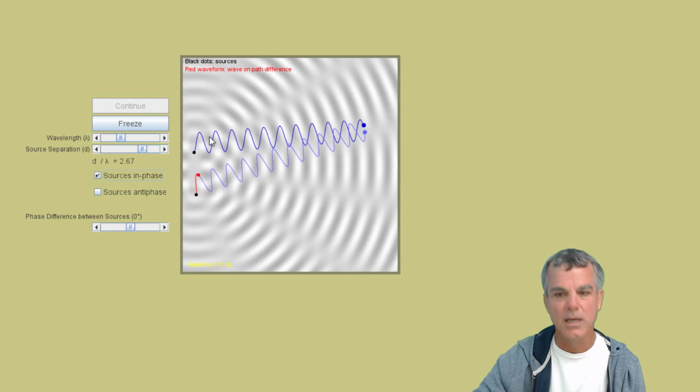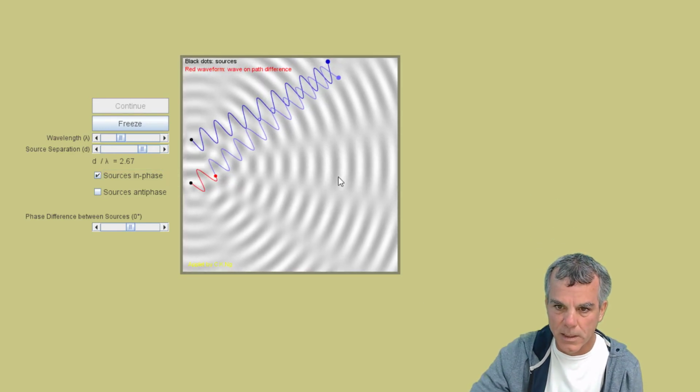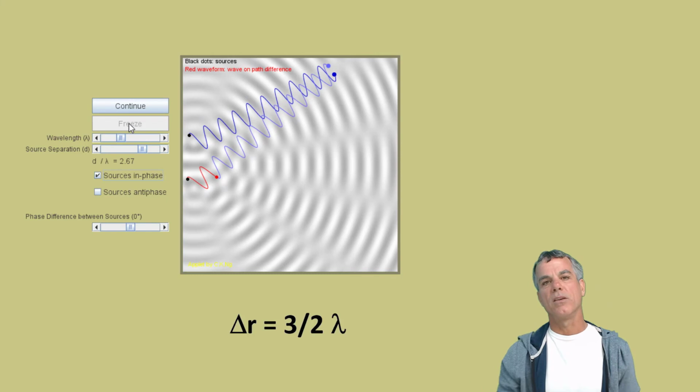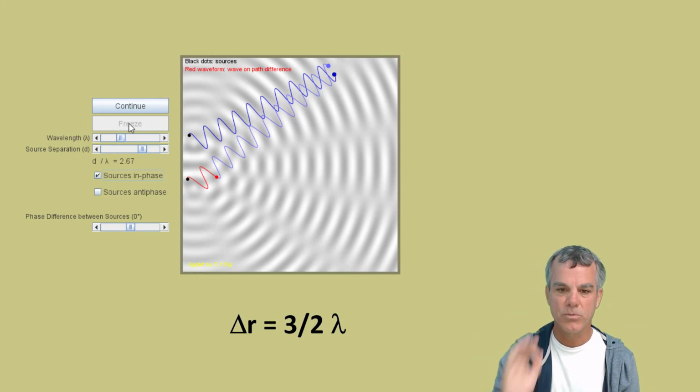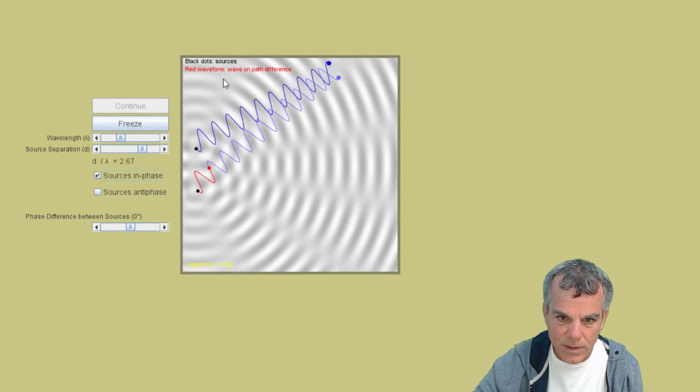So if instead of the path length difference being a half a wavelength, here now the bottom wave is traveling 1.5 wavelengths farther than the top wave. So here the path length difference is 3/2 of a wavelength. And can I get 7/2 or 5/2?